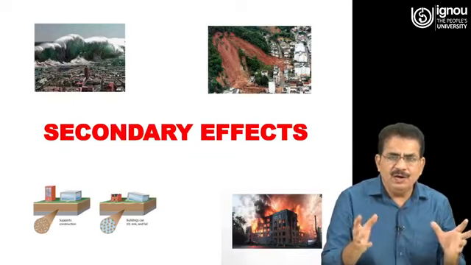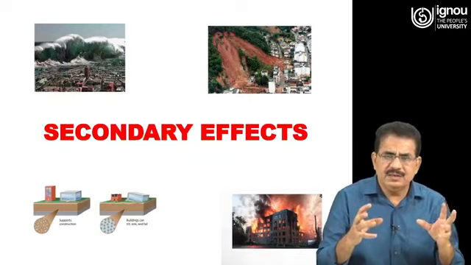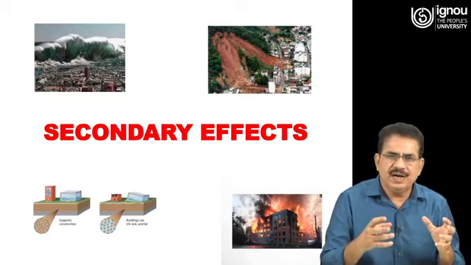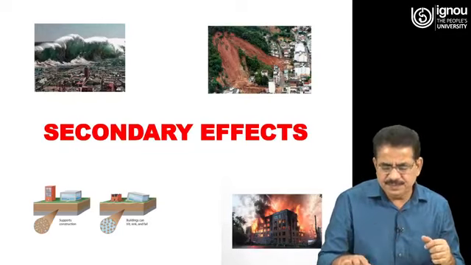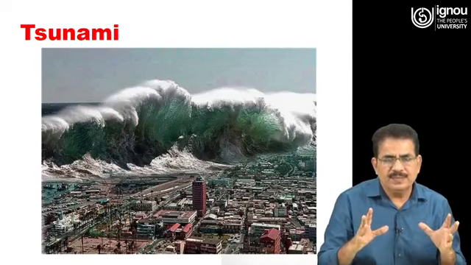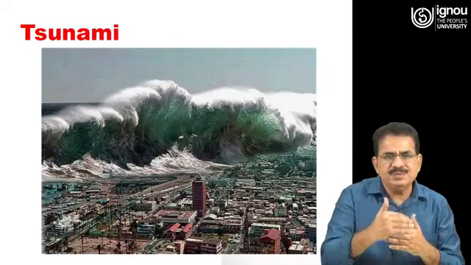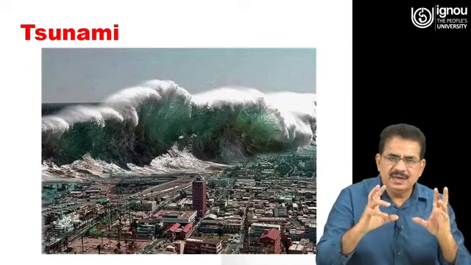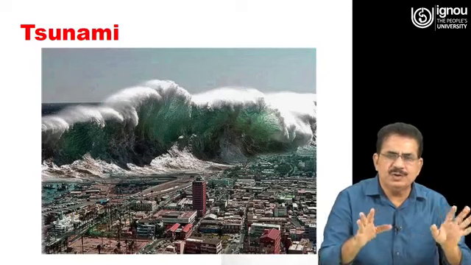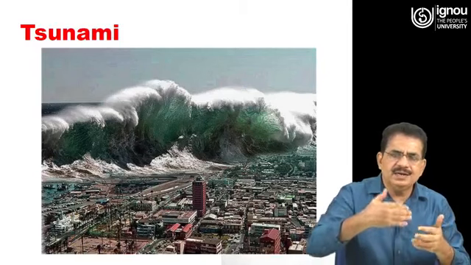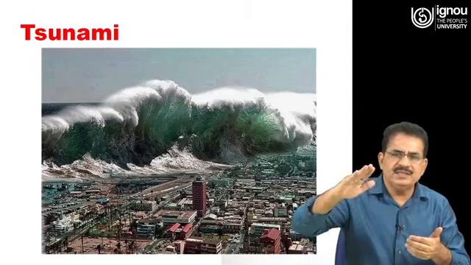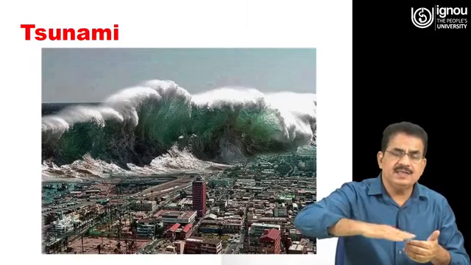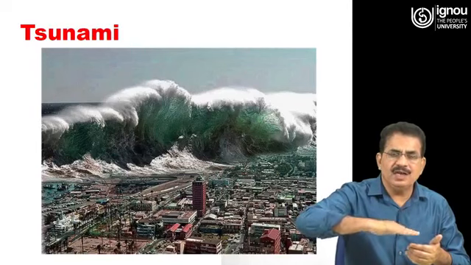Then along with this shaking of the earth, there are other effects of the earthquake also. What are these effects? First of all, tsunami. If this seismic activity occurs inside the sea and is of a magnitude of more than 7.5 or so, then it causes a disturbance in the water of the ocean or sea, and this disturbance may be of large magnitude.